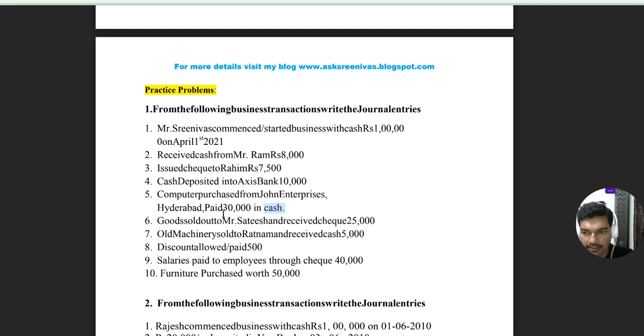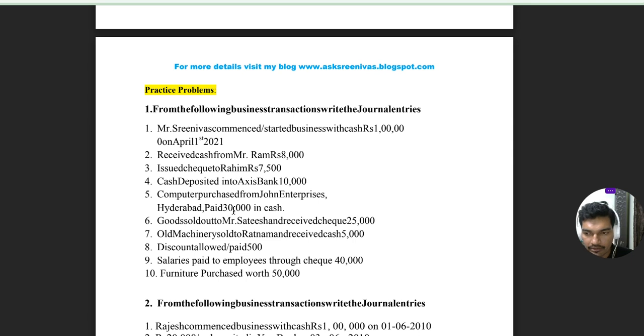If neither cash nor check words are appearing in the transaction, and instead of cash and check, you find any name of the person or name of the firm, it is deemed to be considered as credit transaction. So the 5th transaction is cash transaction, because we have purchased computer from John Enterprises, Hyderabad, and we paid the cash immediately, so it is cash transaction. So when we purchase computer, what comes in, what goes out? Computer comes in, cash goes out.